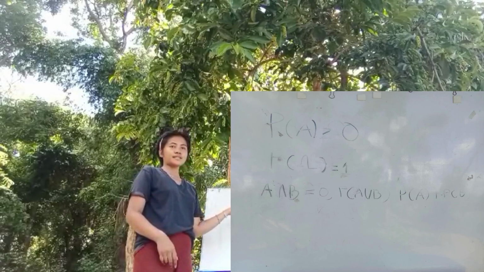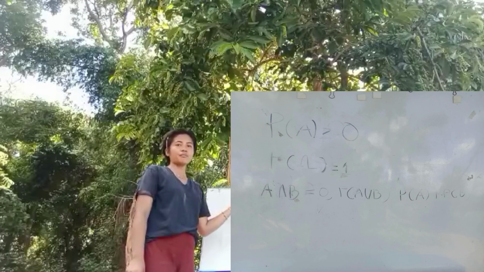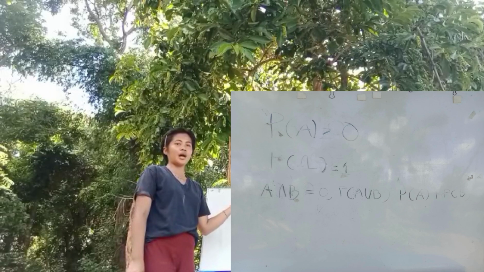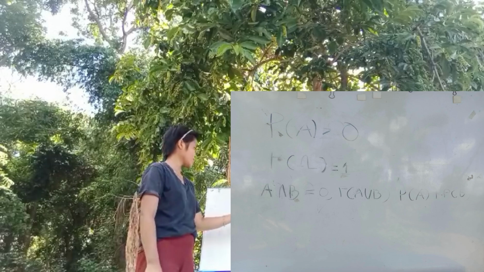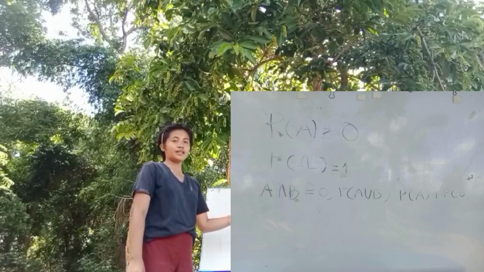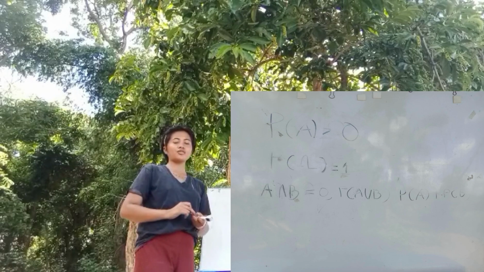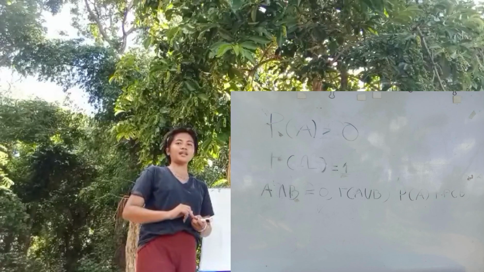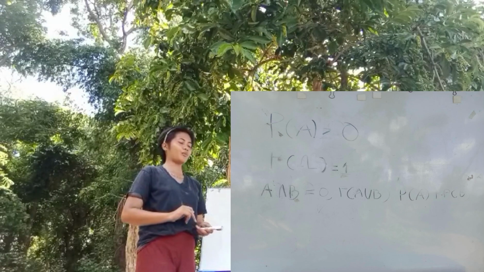The second states that the probability of the entire sample space, or everything that could possibly happen, is 1. The third axiom is for mutually exclusive events. They can't happen at the same time, so we just add their probabilities.